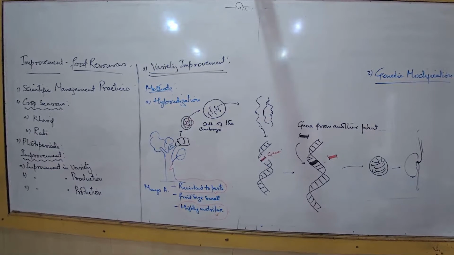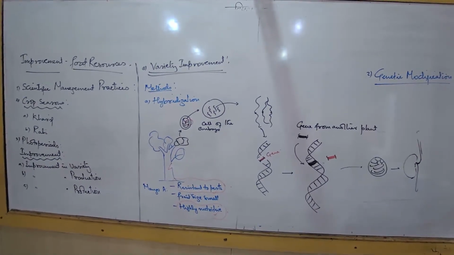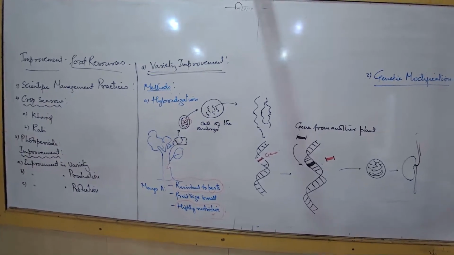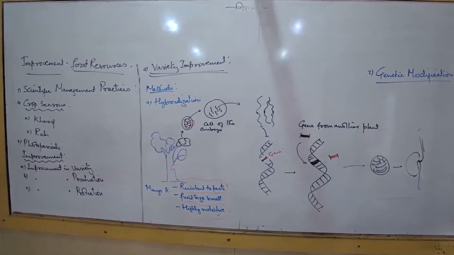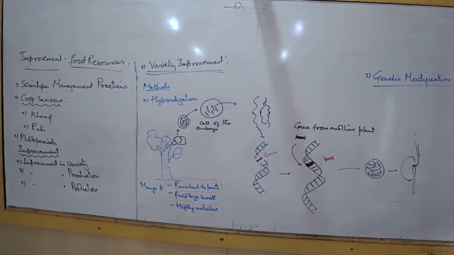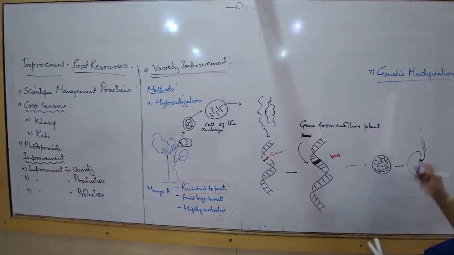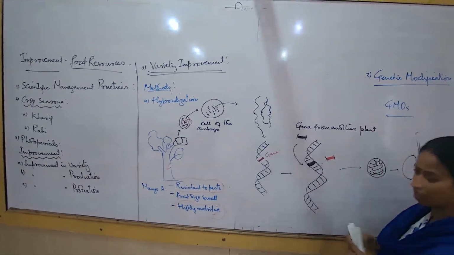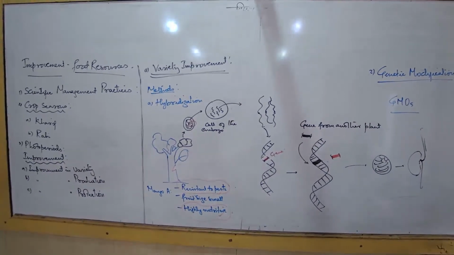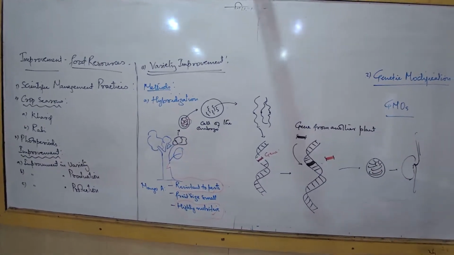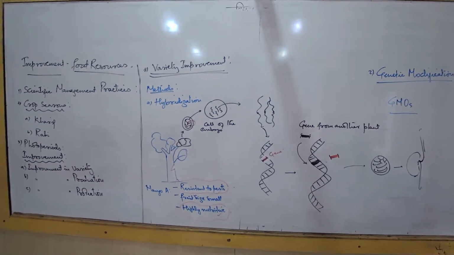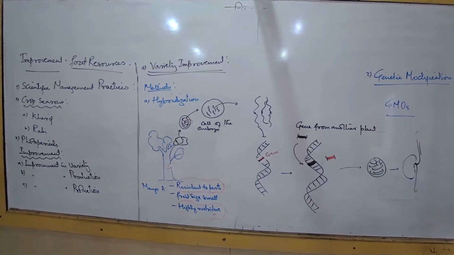A variety of crops, the brinjal that we eat today, are genetically modified. The cauliflower that we eat today is genetically modified. The tomatoes that we eat today are genetically modified. And since these are genetically modified, the crops are also known as GMOs. What is the meaning of GMOs? GMO stands for genetically modified organisms.